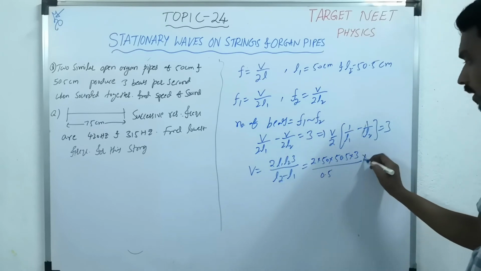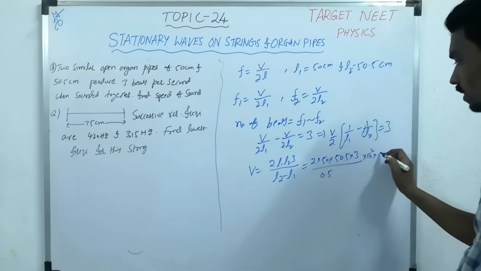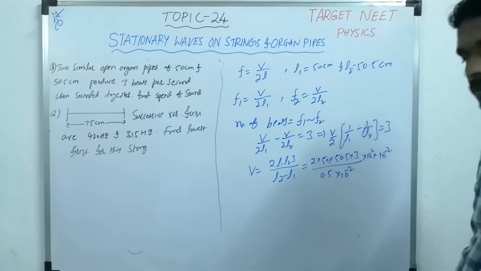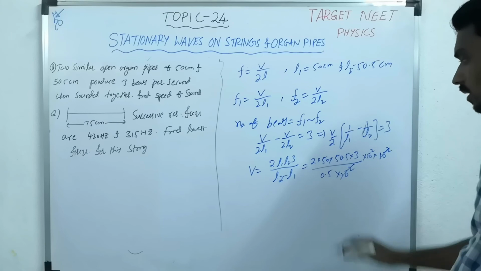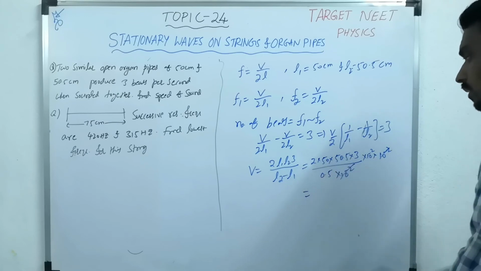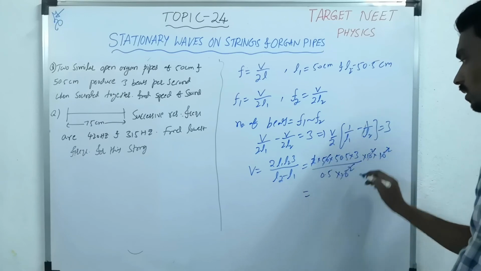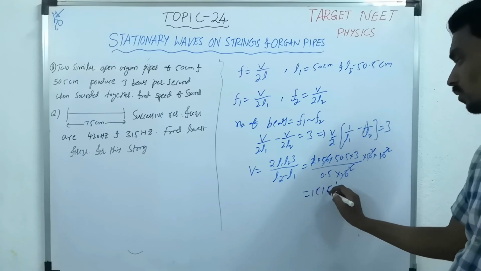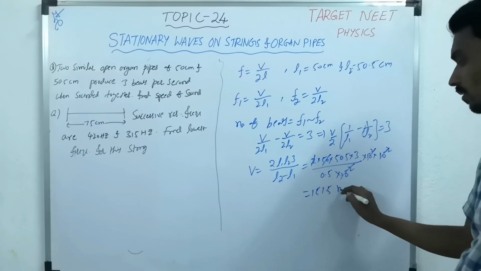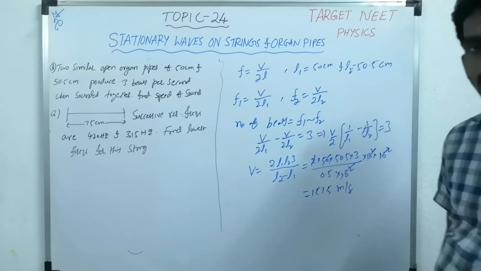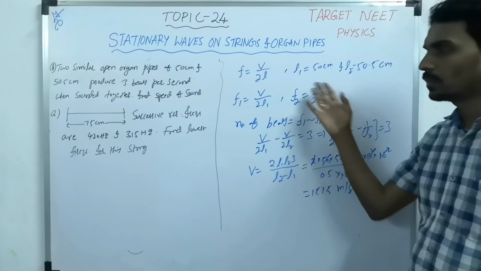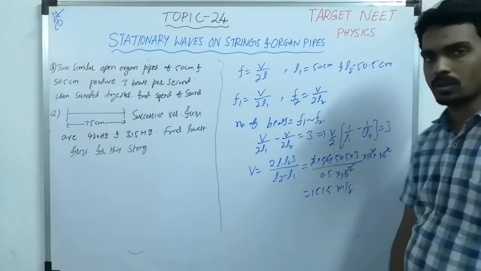This is centimeter, 10 power minus 2, in each, they cancel. Now 2 into 50 is 100, 100 cancels. So 151.5 meter per second. This is the way you can remember the formula and solve the questions.